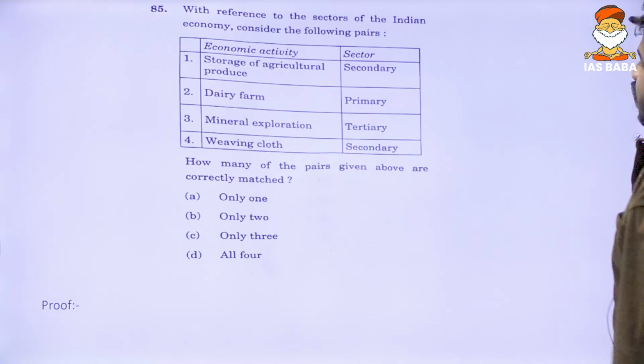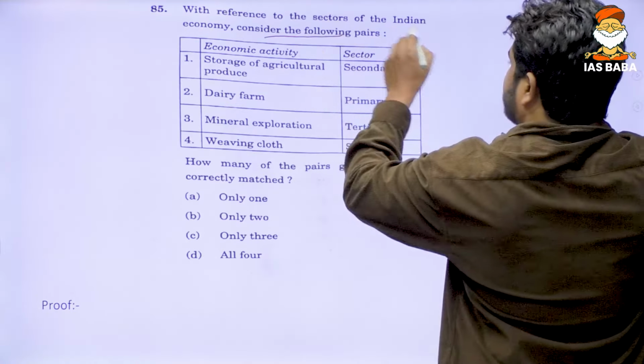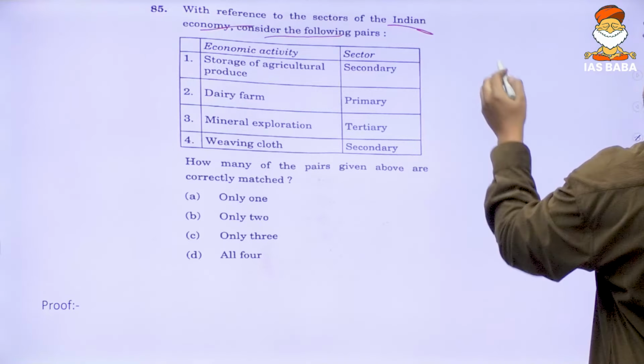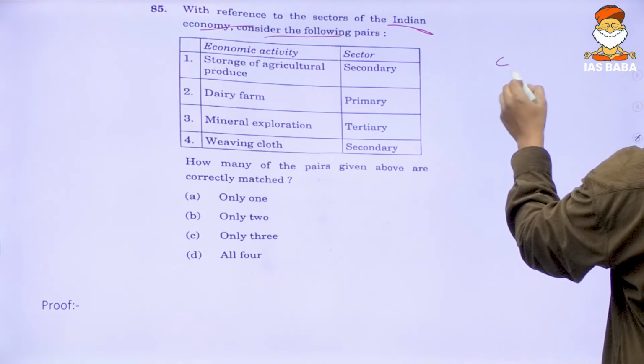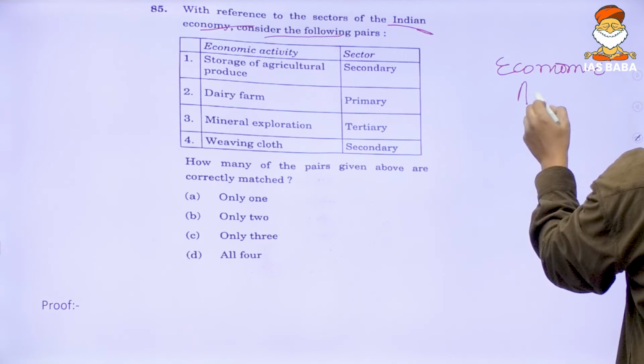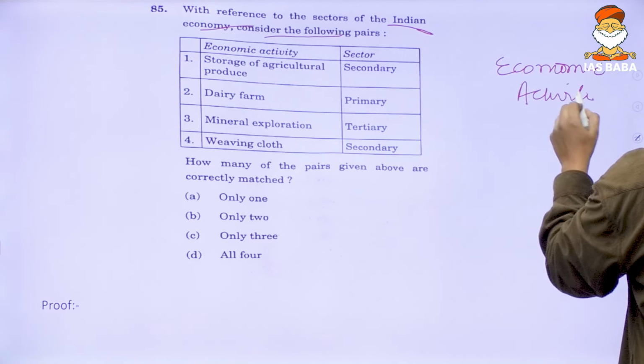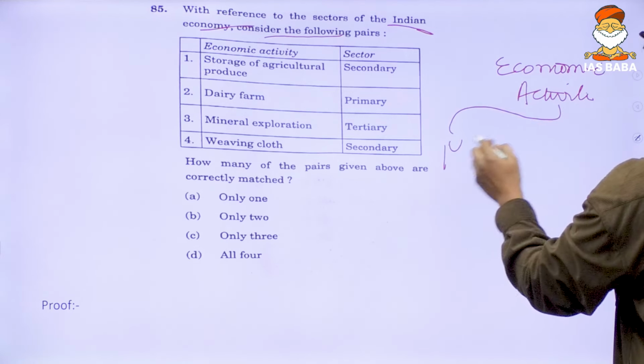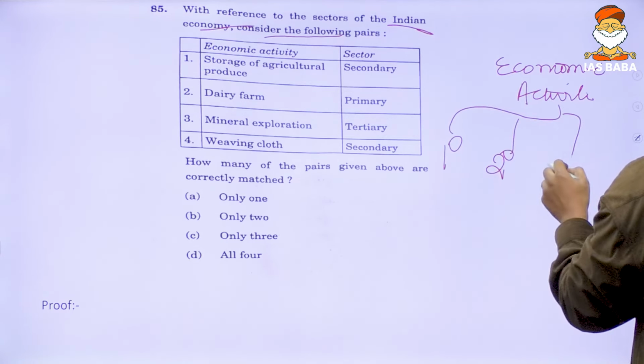Now here, this is about the basic concepts of economics. As you know, all the economic activities can be classified into primary sector, secondary sector and tertiary sector.